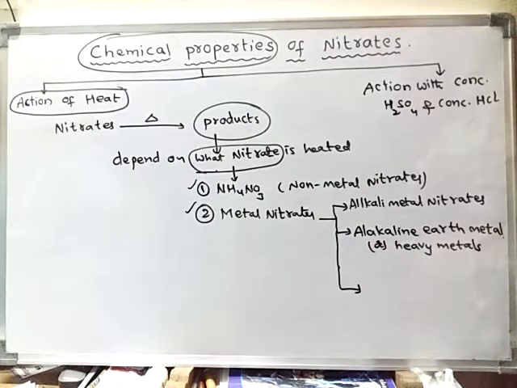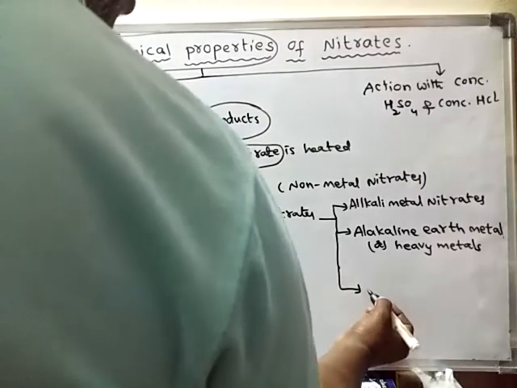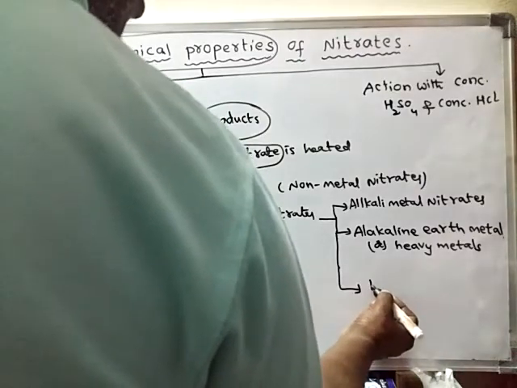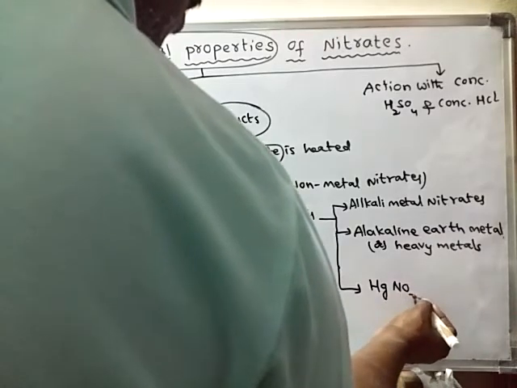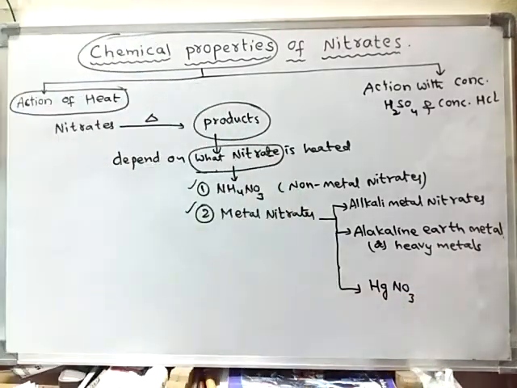Or mercury nitrate, mercuric nitrate, or silver nitrate.